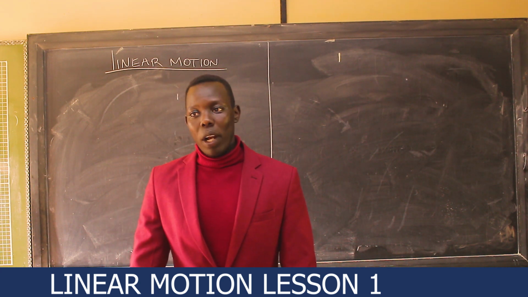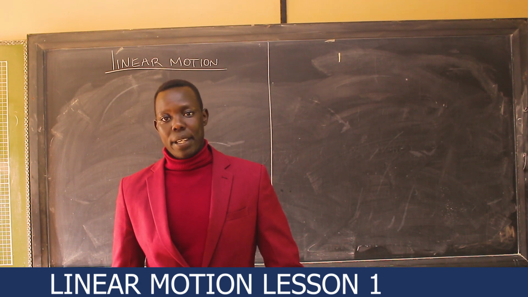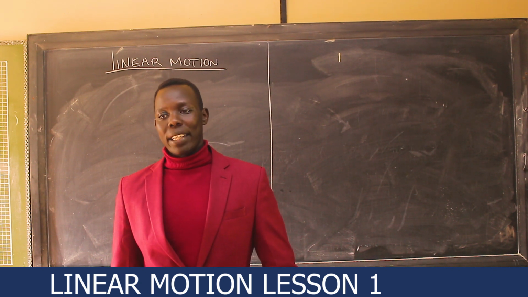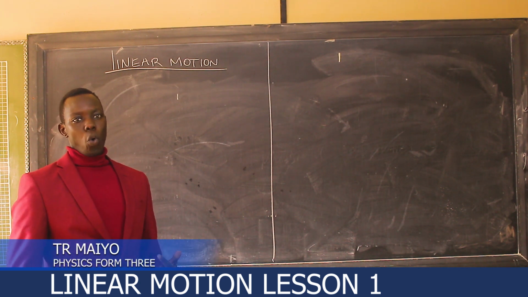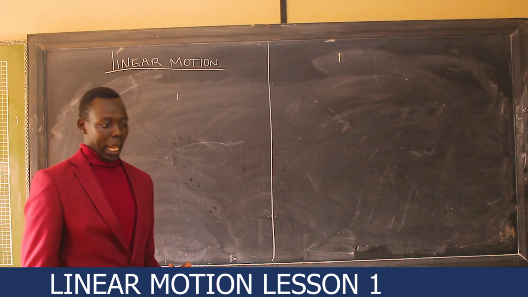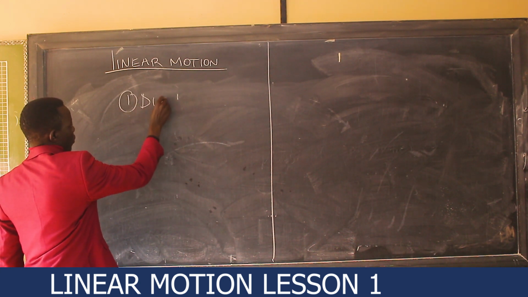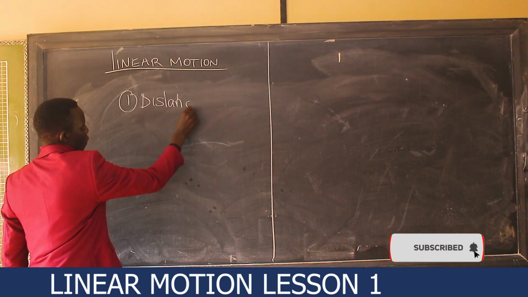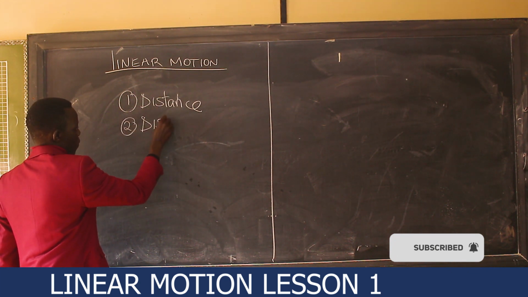Now, first of all, before we discuss anything else concerning this topic, I would like us to define the following terms. There are 5 terms which you are supposed to know as far as this topic is concerned. The first one, we have distance. Number 2, we have displacement.